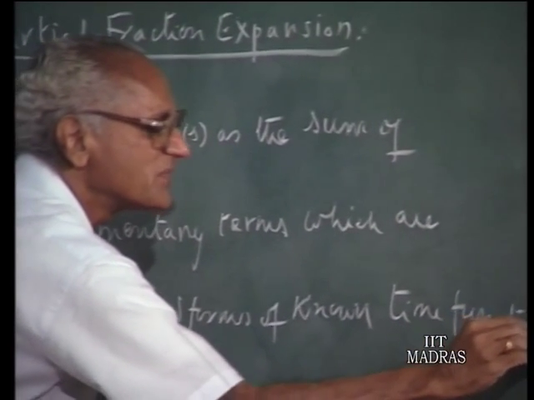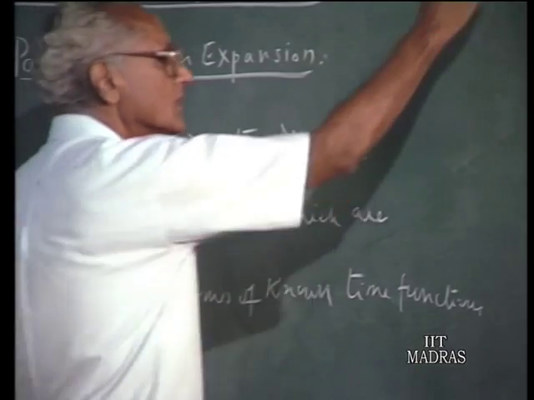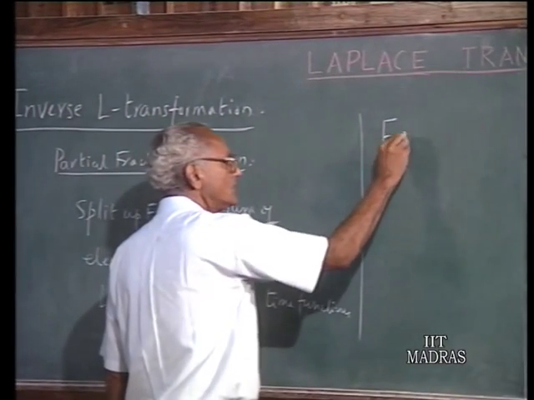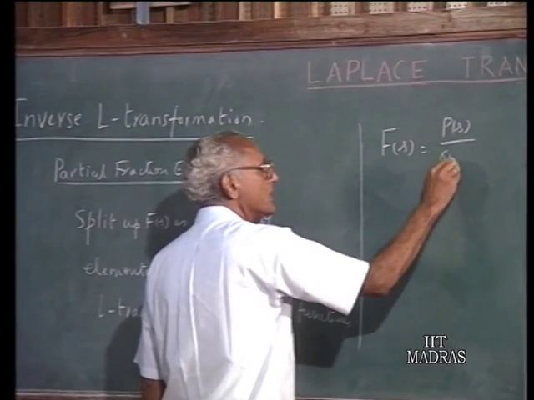This is the philosophy. So, let me illustrate this. For the particular, let us take f of s as a rational function, which is the ratio of two polynomials in s, P(s) over Q(s).